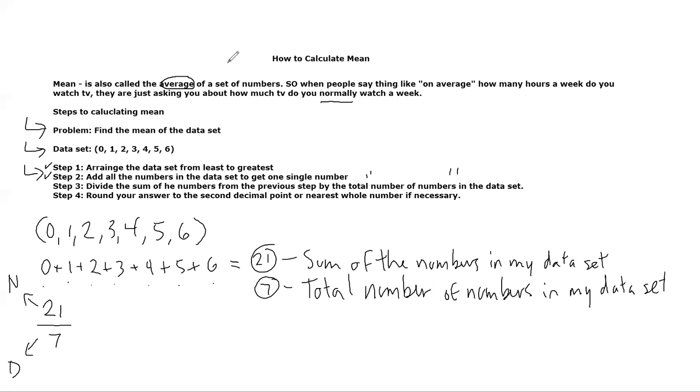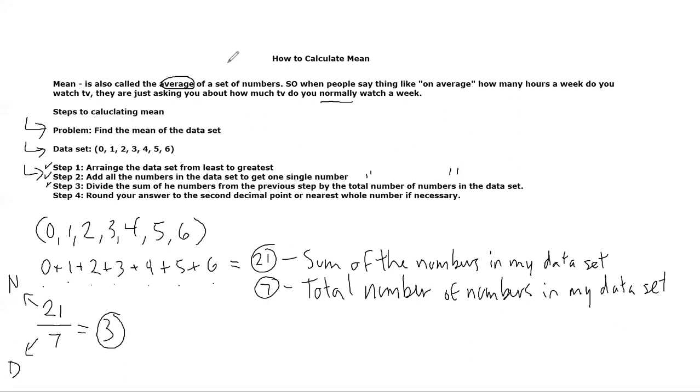What this is saying is 21 is being divided by 7. It's being broken up into 7 pieces. So how many do you get after that? Well, if you're using a calculator, make sure to put 21 first, then do the division, then divide it by 7. 21 divided by 7 is just 3. Lucky for me, my answer is a whole number. I don't need to round. I'm done with step 3.